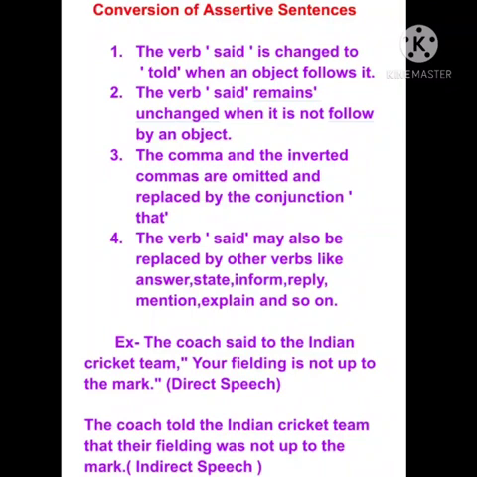The fourth point says that the verb said may also be replaced by other verbs, like answer, state, inform, reply, mention, explain, and so on. This point is optional for students if they want to give a presentable look to the sentences.